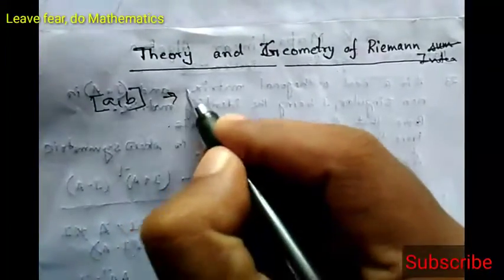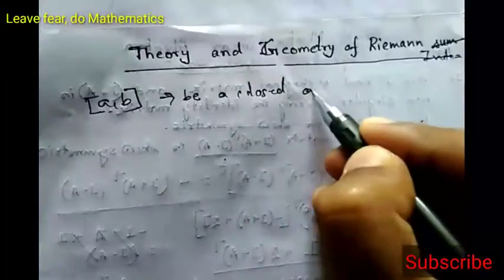So let closed interval AB be a closed and bounded interval.